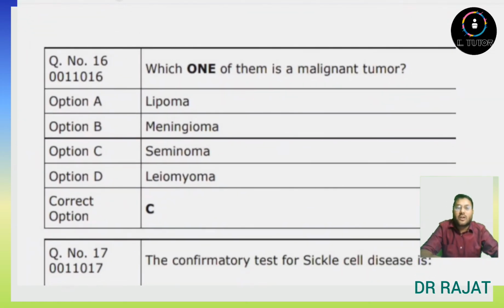Which one of the following is the malignant tumor? If we talk about lipoma, lipoma is a benign tumor, and it is the most common benign tumor of the body. Meningioma is again a benign tumor. Seminoma or dysgerminoma, they are malignant tumors. And leiomyoma is again a benign tumor. If they give leiomyosarcoma, then it is a malignant tumor. But leiomyoma is a benign tumor. So the answer here will be option C, seminoma.